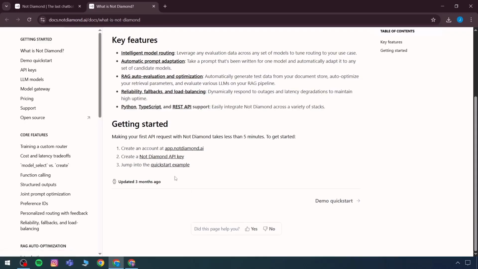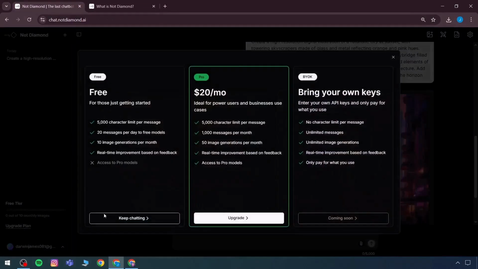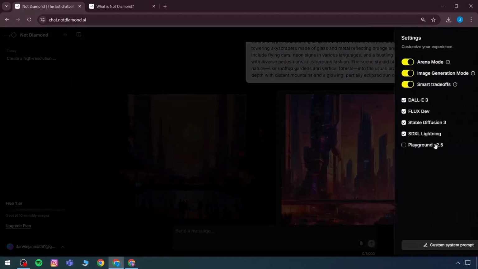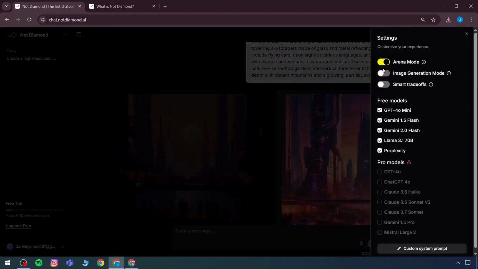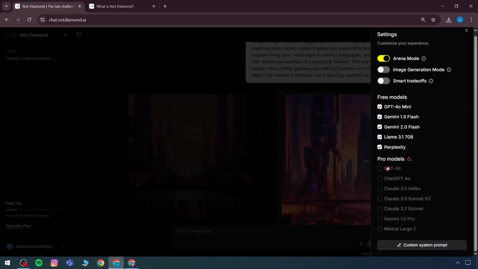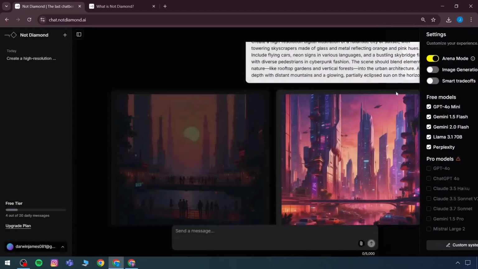If we talk about its plans, let's suppose if we are doing a simple calculation, even if we take the premium of just ChatGPT, that costs $20. But here, if I take you to the Arena mode, we have GPT, Claude's premium, even Gemini's premium, and Mistral. All of their premiums are available for just $20.